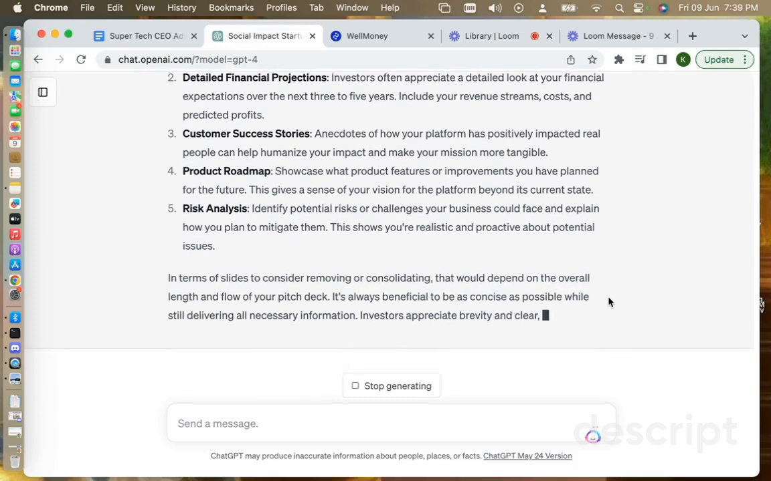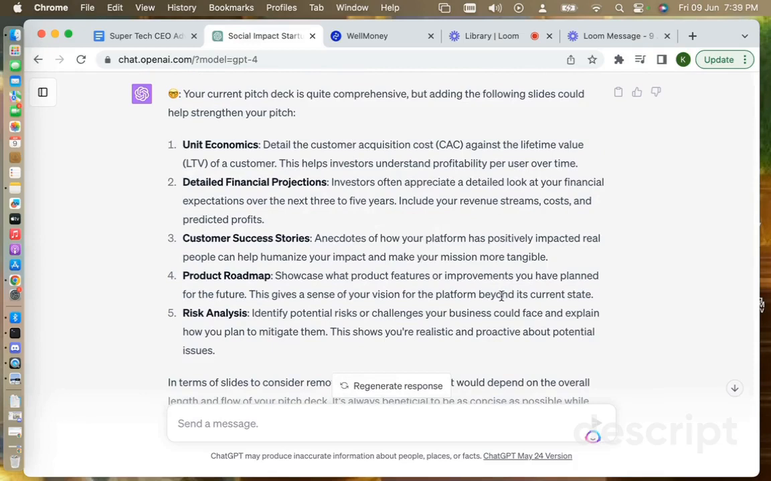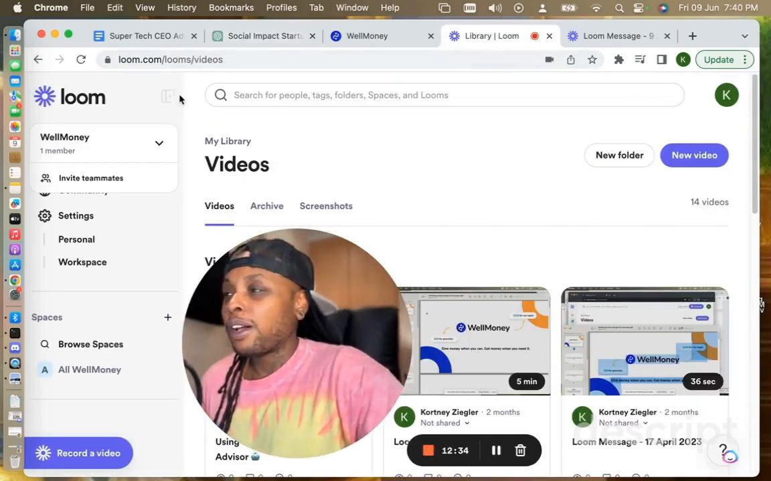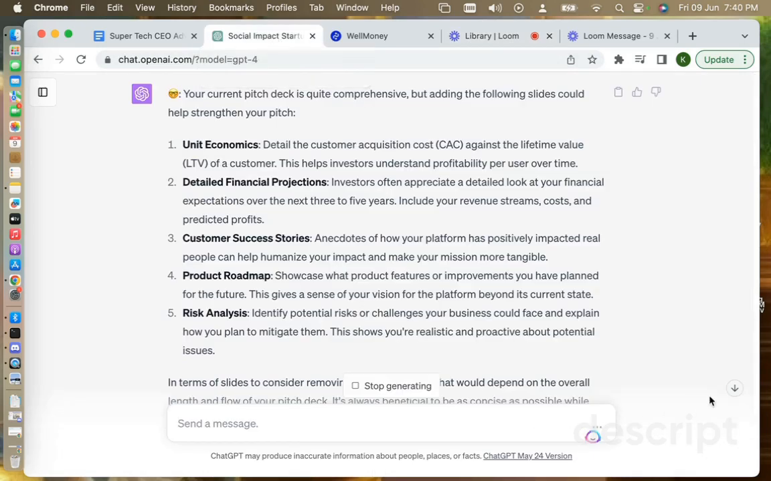And it gave out things that are missing, like how much it costs to acquire a customer, detailed financial projections. The pitch deck is lacking. We don't have any customer testimonial, so we've got to add that, and a product roadmap. And then, let's say we want to ask it, what do you think is our strongest selling point? Just trying this question. What do you think is our strongest selling point? See what it tells us.